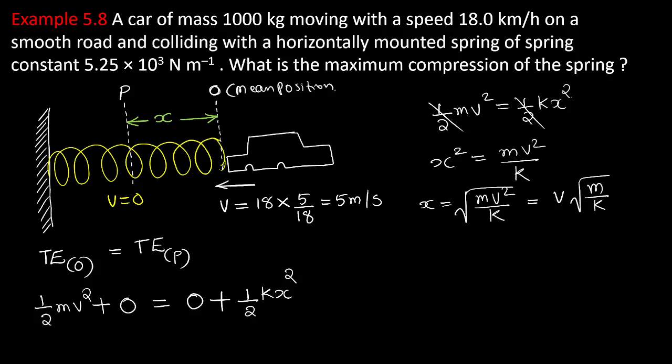You can substitute the values. v is 5. m is the mass of the car, which is 1000 or 10 raised to 3. K is the spring constant, 5.25 into 10 raised to 3. The unit is okay, perfect. It is meter.